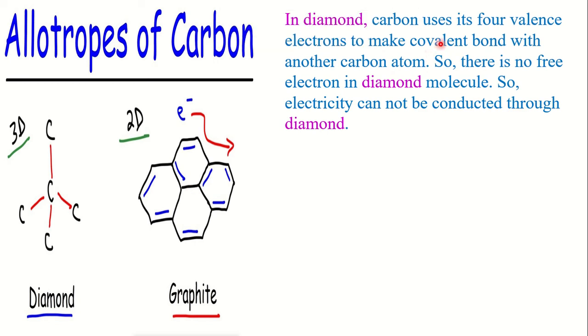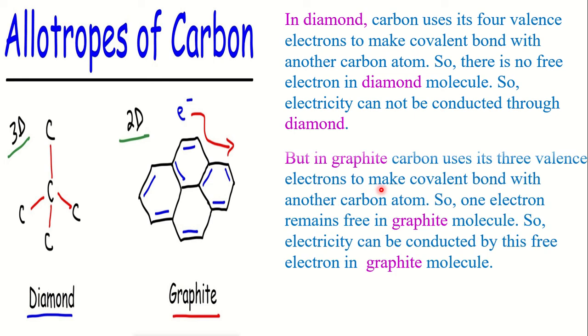In diamond, carbon uses its 4 valence electrons to make covalent bonds with other carbon atoms. So, there is no free electron in the diamond molecule. So, electricity cannot be conducted through diamond. But in graphite, carbon uses its 3 valence electrons to make covalent bonds with other carbon atoms. So, one electron remains free in the graphite molecule and this electron can move freely. So, electricity can be conducted by this free moving electron in the graphite molecule.